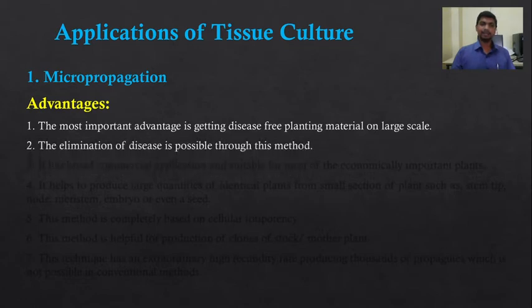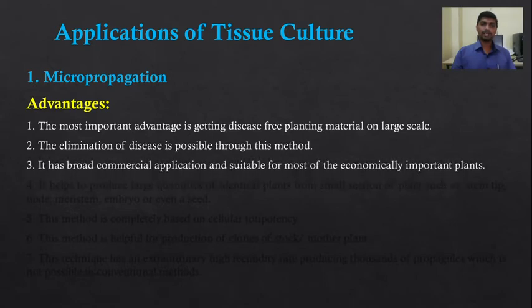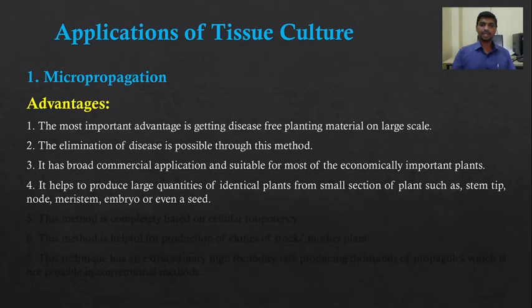The second thing is that elimination of disease is possible through this method. Suppose a stock plant, or a plant from which we are going to multiply, is subjected to diseases or is susceptible to diseases. Elimination of the disease is possible through micropropagation. It has a broad commercial application and is suitable for most economically important plants, which are multiplied commercially by using micropropagation. It helps to produce large quantities of identical plants that we call a clone.